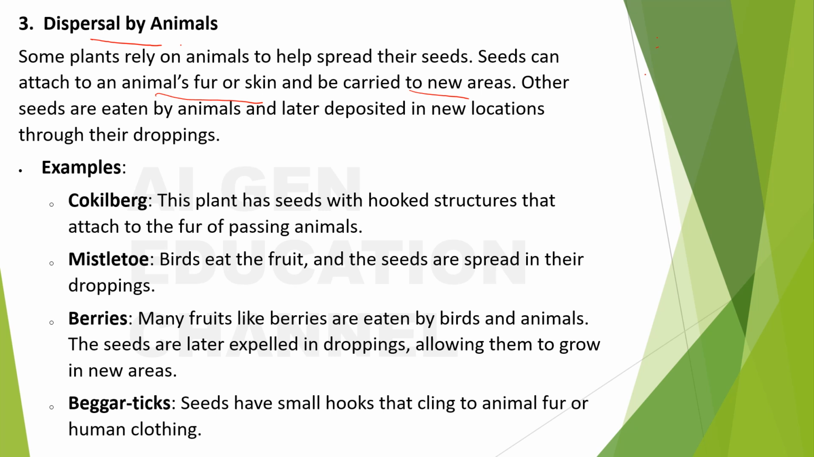Other seeds are eaten by animals and later deposited in new locations through their droppings. So we can see two ways how animals can help spread the seeds to other areas. Either the seeds will get attached to the animal's fur or skin through hook-like structures that are often present in these sorts of seeds, or the animals will eat fruit and the seeds will end up in their droppings. So these are the two ways how the animals help in spreading the seeds.